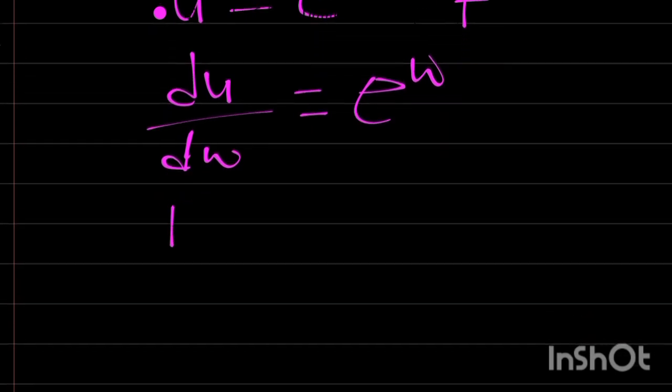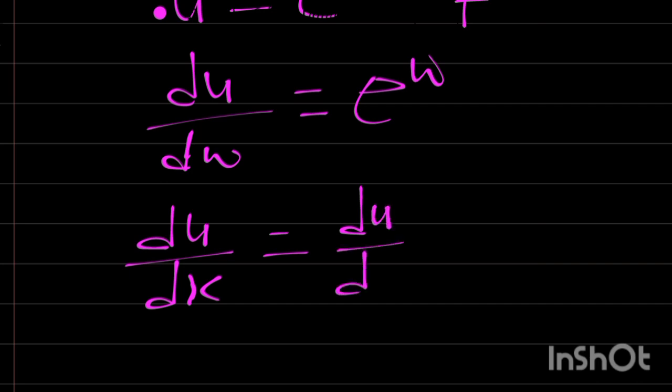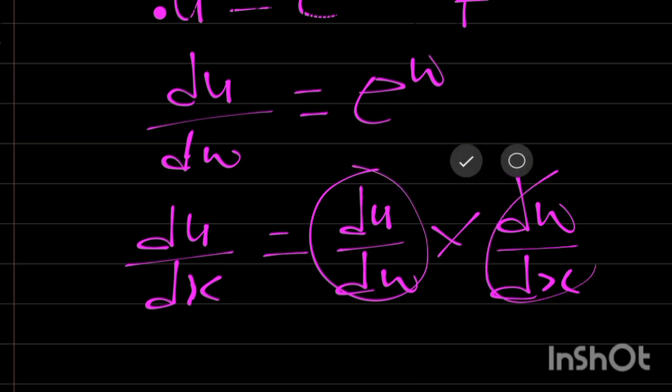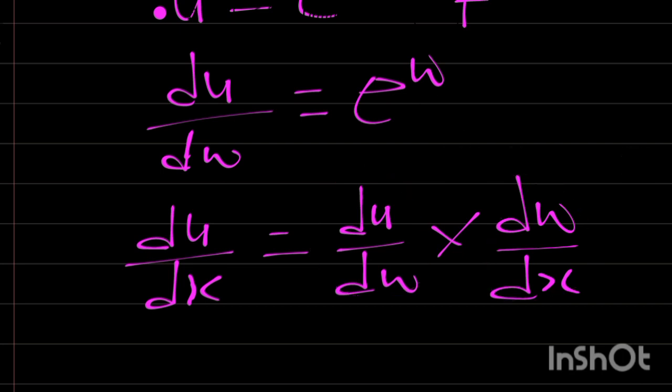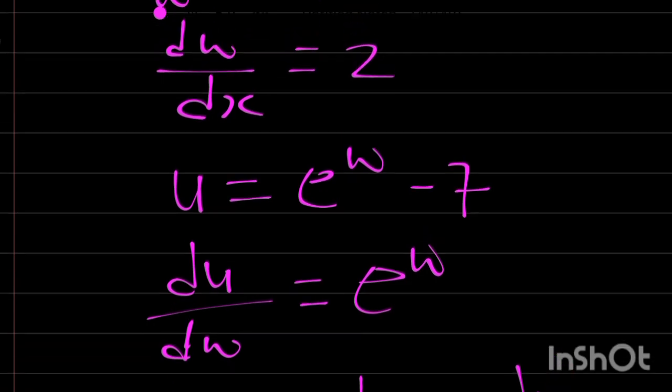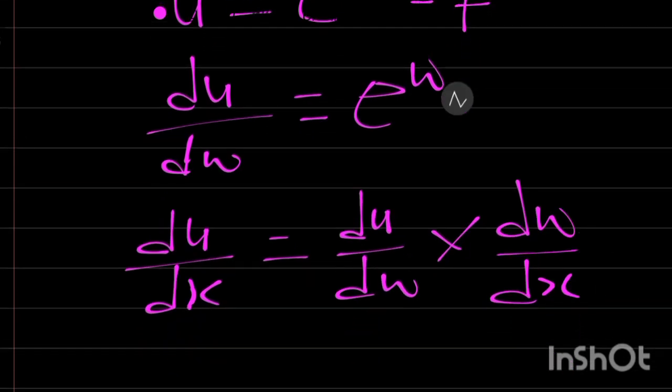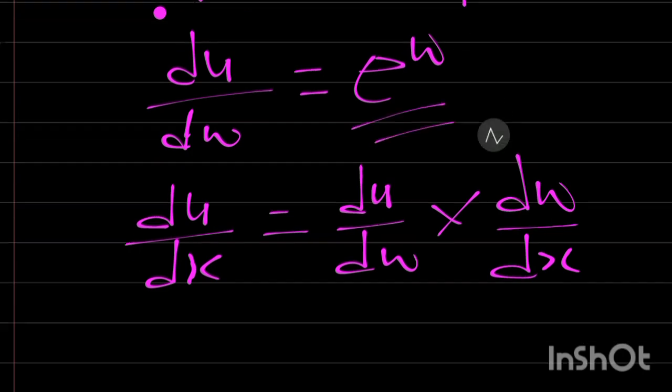Now, what I actually want is du by dx. We are going to use what is called the chain rule. Chain rule is equal to du by dw times dw by dx. Under normal circumstances, this and this are supposed to cancel, but we are not going to cancel. Rather, we substitute the value of this and the value of this. From what we differentiated, dw by dx is actually 2, and then du by dw is exponential w.